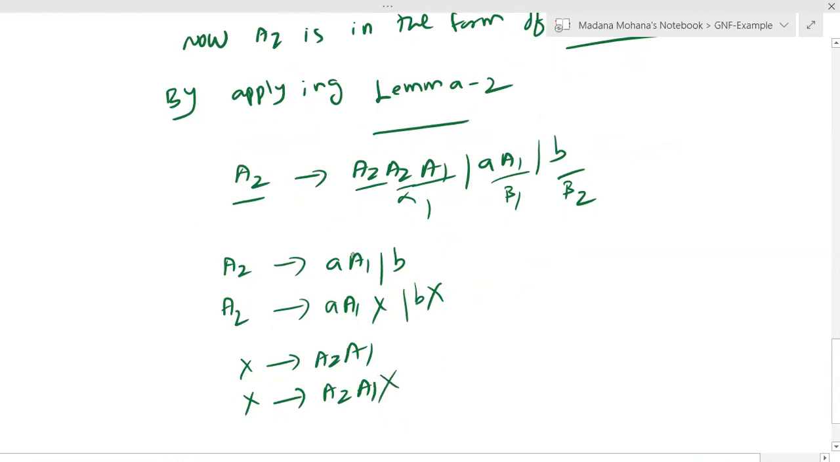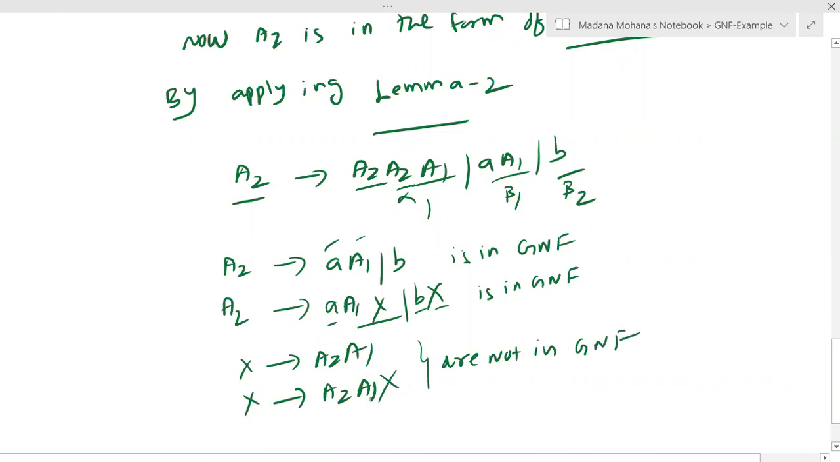Now you can see first A2 productions. A2 derives A1, terminal followed by a variable or a single terminal. So it is in GNF. Now here you can see A2 derives terminal followed by two variables, then terminal followed by a variable. This is also in GNF. Now x derives A2, A1. So two variables. Here terminal is not there in the right hand side leftmost. Then x derives A2, A1x. So these are not in GNF.